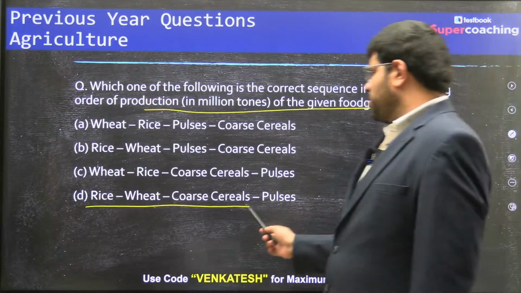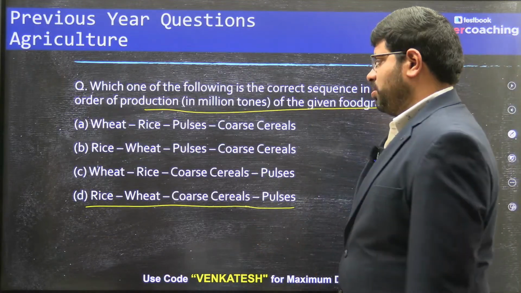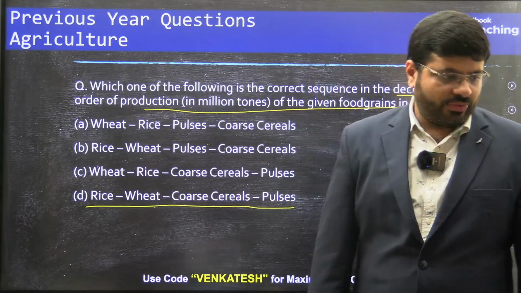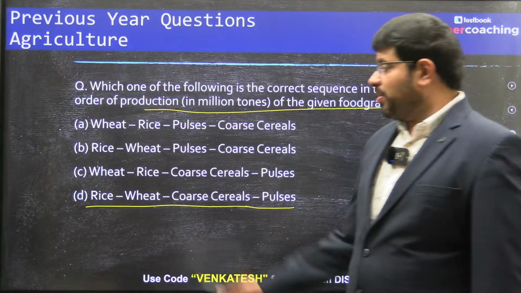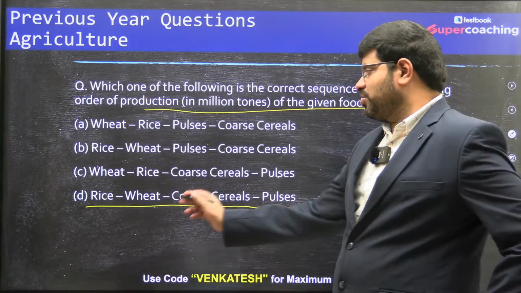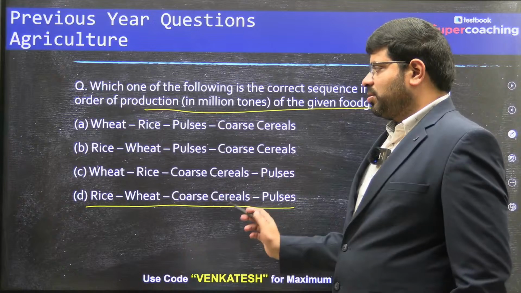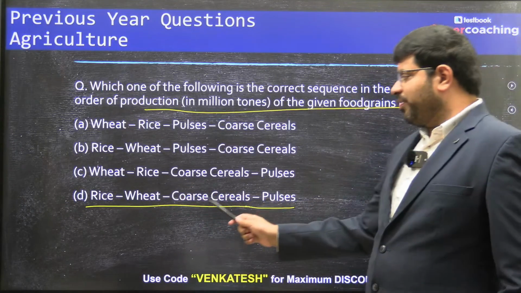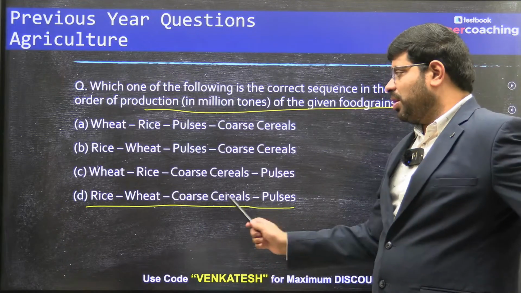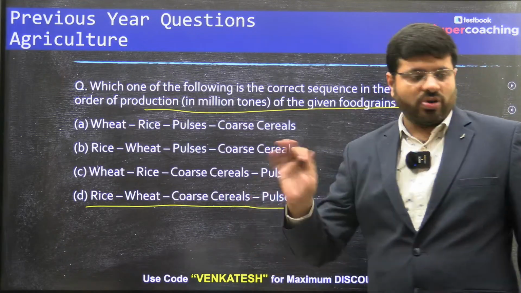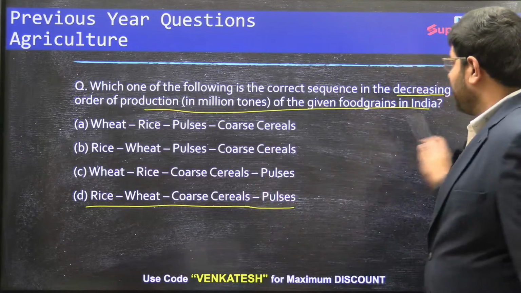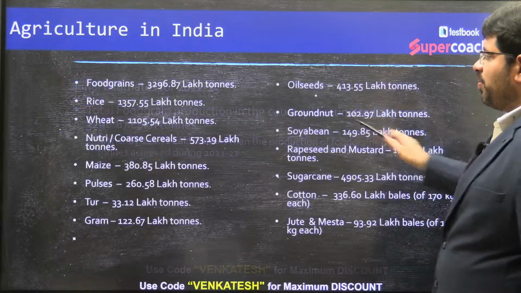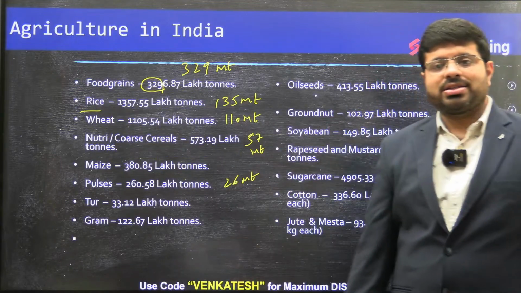Rice, wheat, coarse cereals and pulses. It is not wheat and rice, it is rice and wheat. Of course, if you see 10-15 years ago, maybe there might be a variation. As of now, which is dominant? Understand this. Within rice and wheat, the dominant is rice, then comes the wheat, then comes the cereals, and then comes the pulses. Have you got this one? These are all the basic facts, given from the latest estimates as per the PIB.